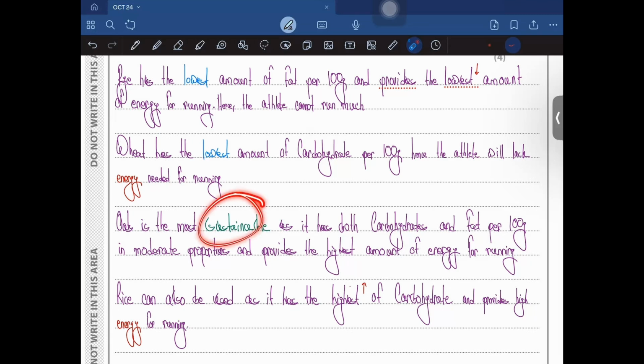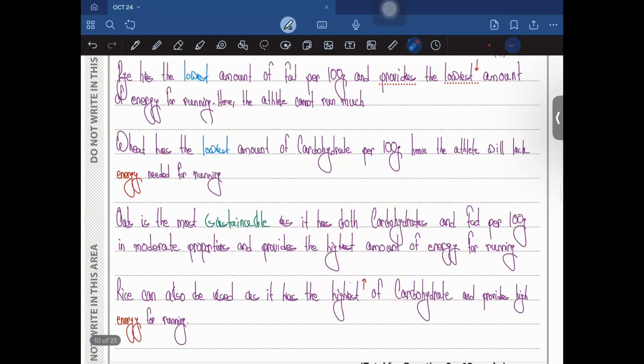Oats is the most sustainable, as it has both carbohydrate and fat per 100 grams in moderate proportion and provides the highest amount of energy for what? For running, obviously. And rice can also be used as it has the highest amount of carbohydrate and provides high energy for running. Clear so far? So yeah, moving on to the next question.